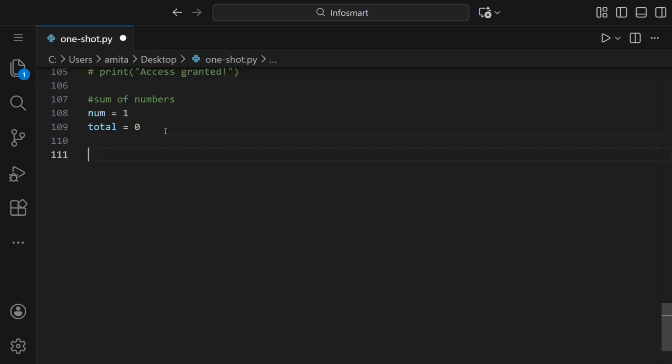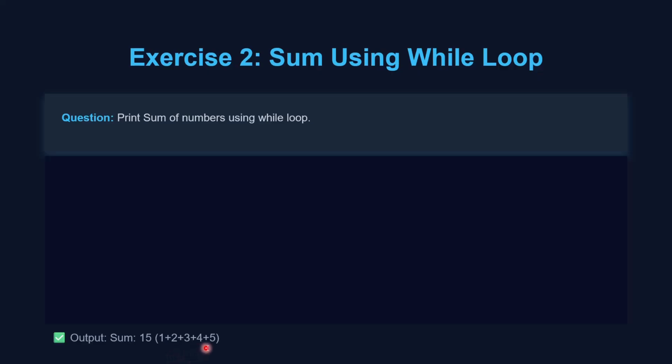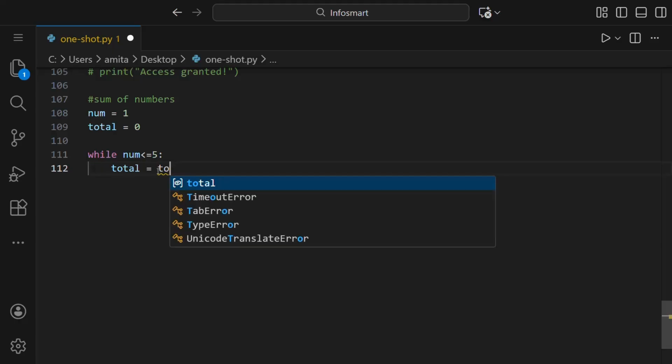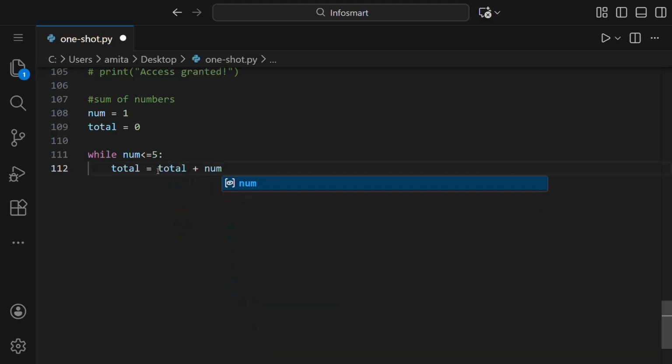Now let us understand this. First we'll make the while loop. So while num is less than or equal to 5, because in the example we can see the sum goes up to 5. What we have to do is just add the number to the total. What we are doing here is, first num is 1. We have to increase the value of num.